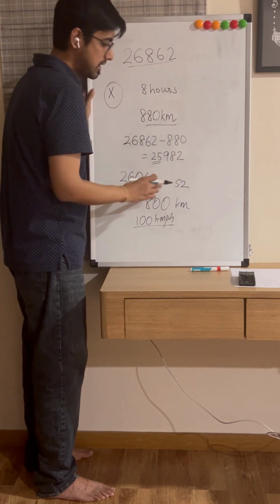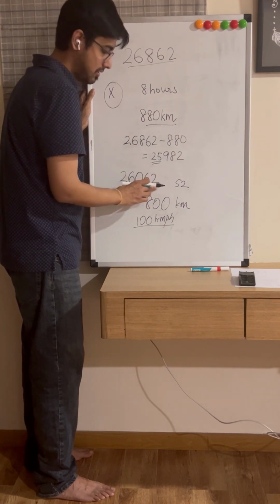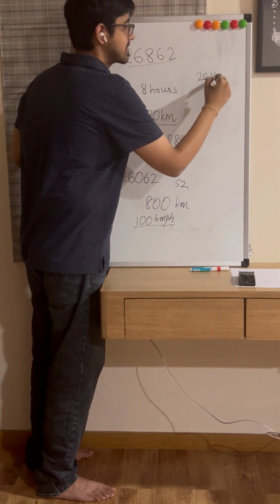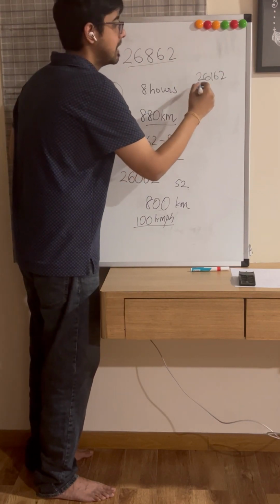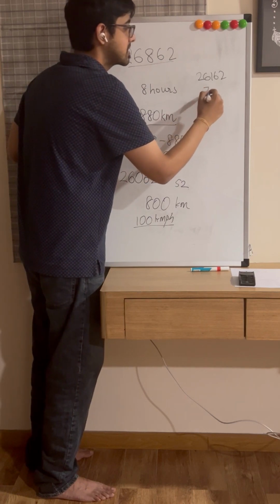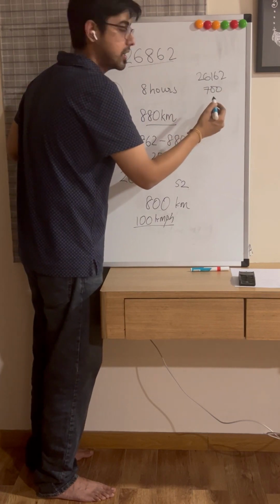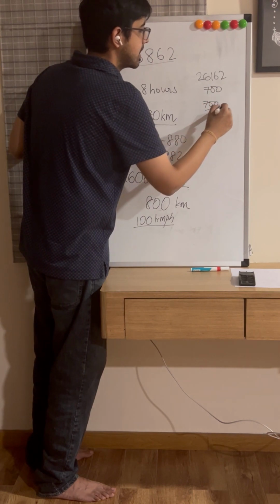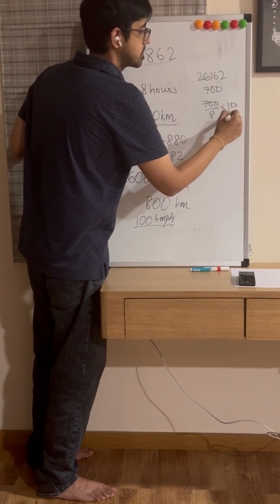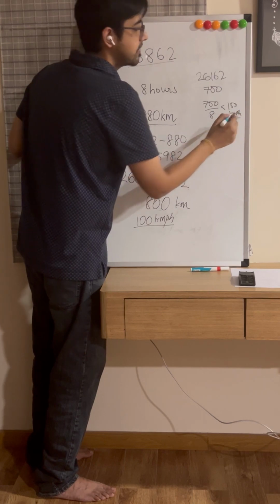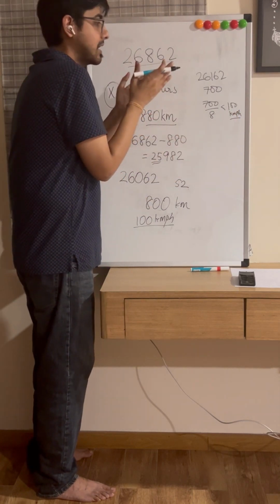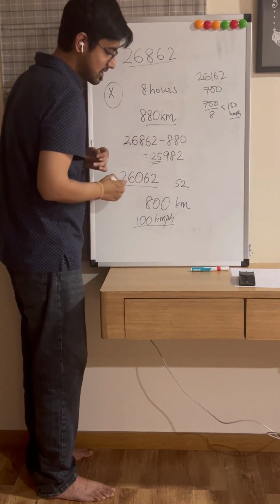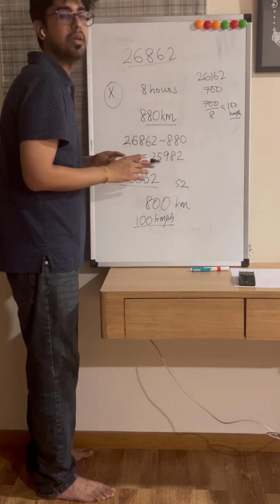The initial reading can be a palindrome as this. Let's say the initial reading was 26162, which is also a palindrome. In this case, the total distance traveled would have been 700 kilometers and the average speed would have been 700 by 8, which is less than 100 kilometers per hour. However, they have asked us for the maximum average speed, and hence the initial distance has to be the smallest while making it a palindrome.